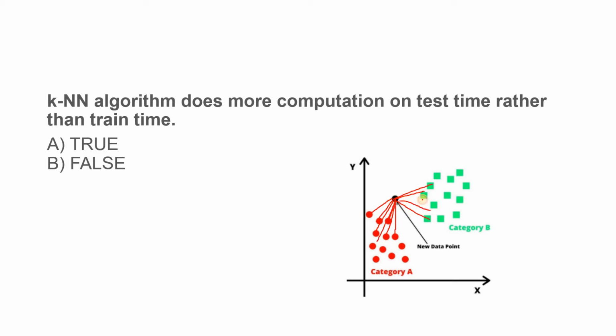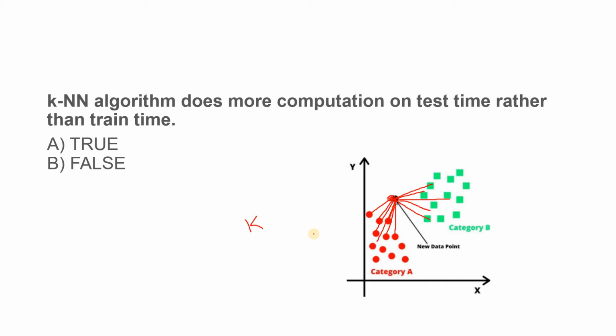After calculating the distance from this new data point to all other data points belonging to all different classes, it will take the nearest k data points. For regression it will take the mean, and for classification it will take the mode of the k nearest data points.